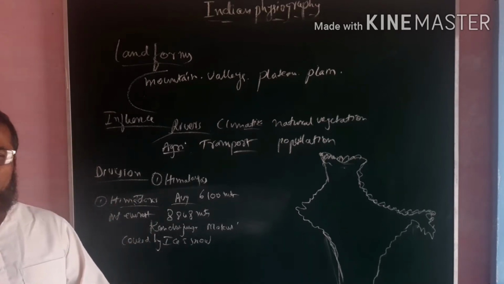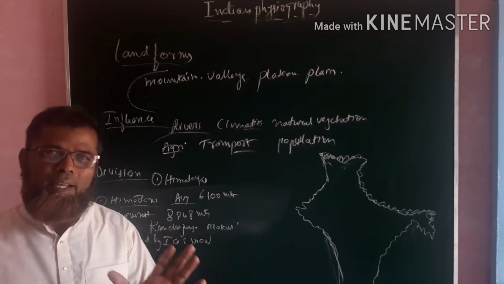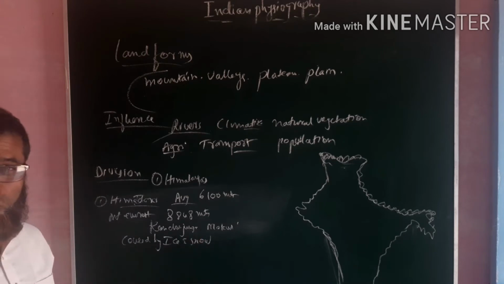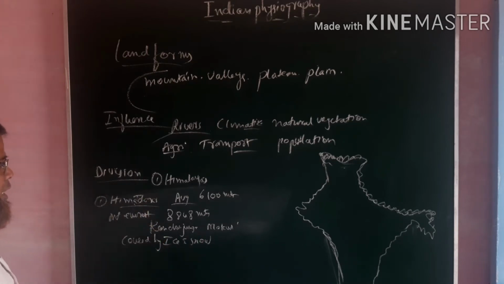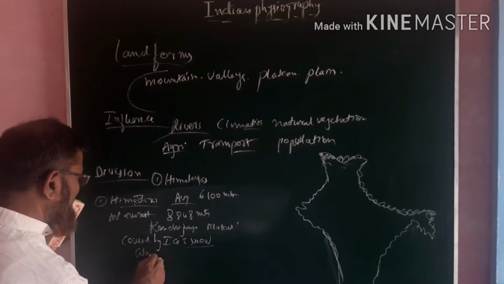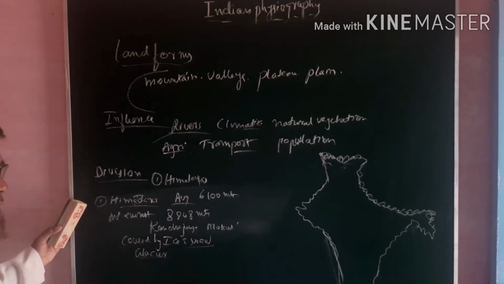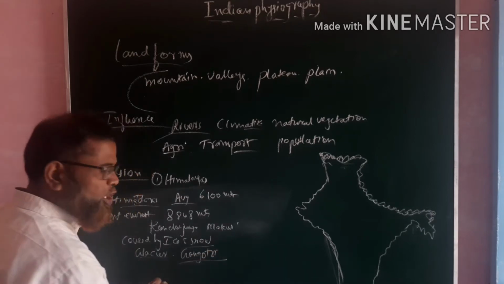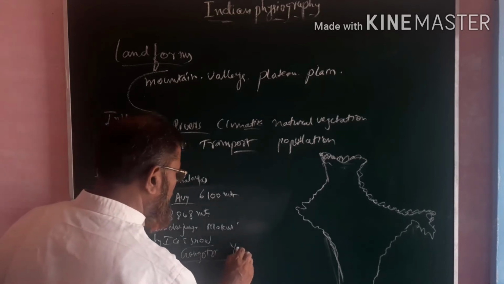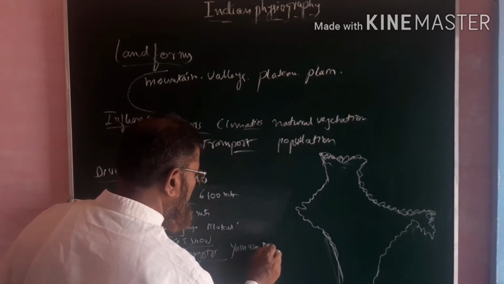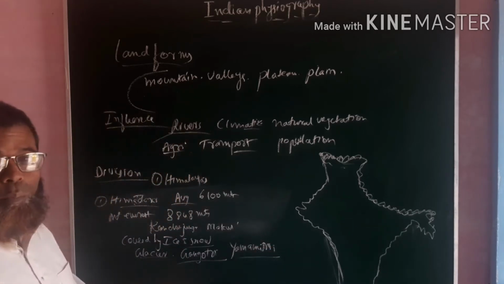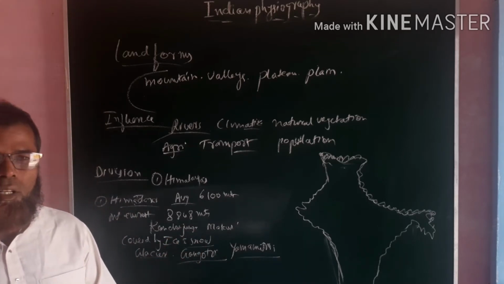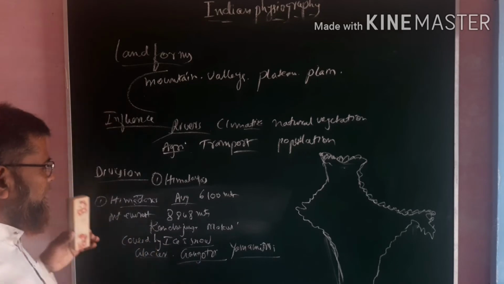Hima means ice, and Adri means a place, which is always covered by ice. It is an important part, with important glaciers, the biggest ice masses. Two important glaciers for reference are Gangotri, the birthplace of river Ganga, and Yamunotri, the birthplace of river Yamuna. They are the important glaciers we find here, and this region also has other important features like the mountain passes.